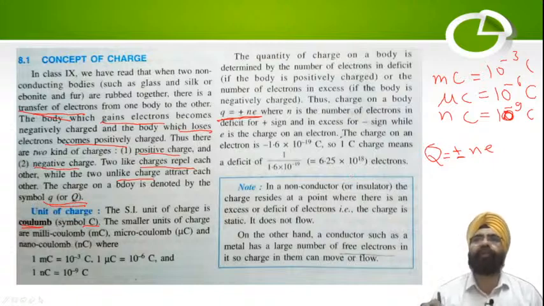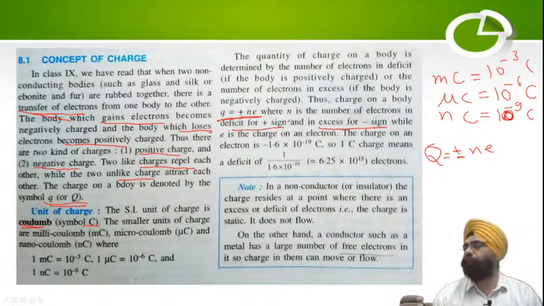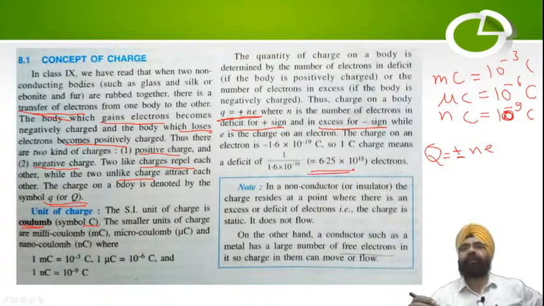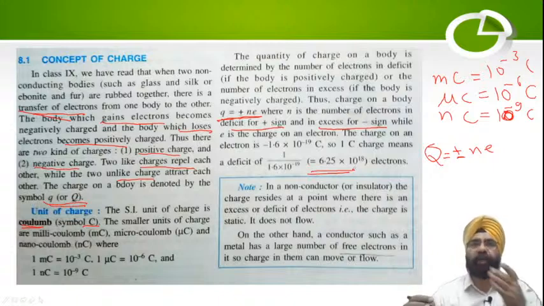So we move forward now. When there is an excess of electrons, then the negative sign is there, and when there is a deficit of electrons, then we put the positive sign. Clear, everybody? And we have calculated this also, that 6.25 into 10 to the power 18 electrons will constitute 1 coulomb of charge.